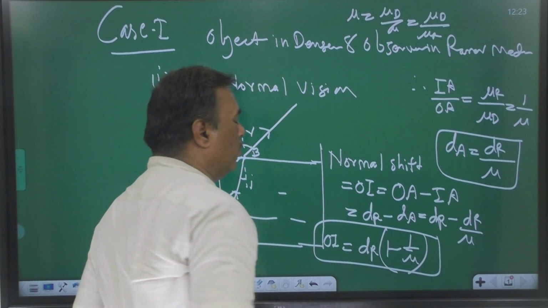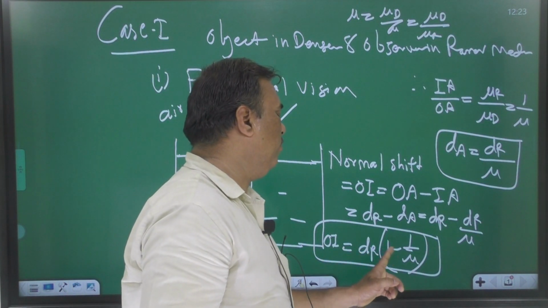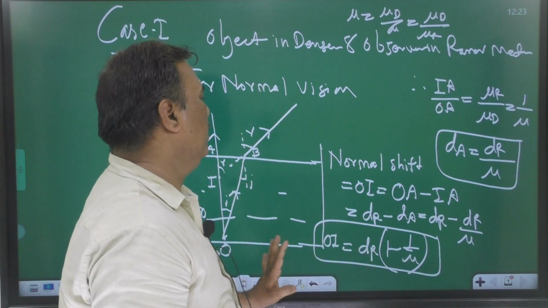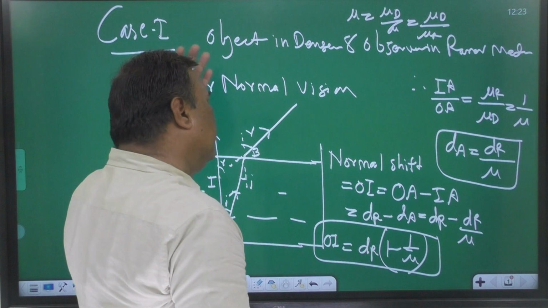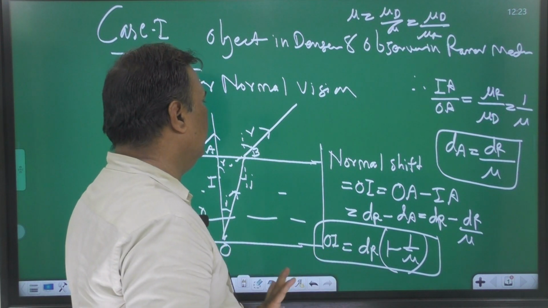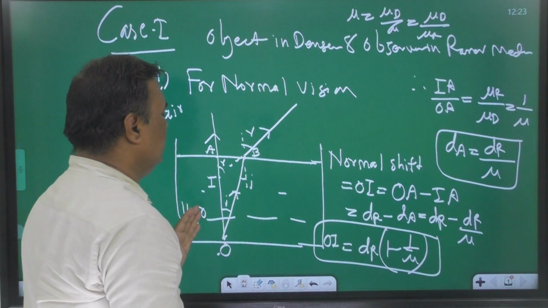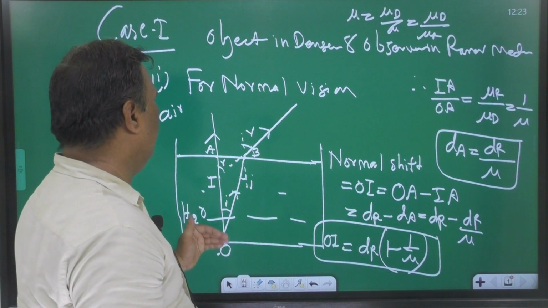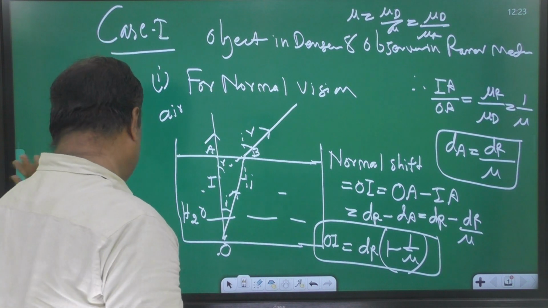This is the formula of the normal shift: real depth into bracket 1 minus 1 upon mu. This is a relation between the real depth and apparent depth. This is the formula of the normal shift, and this is the concept for light passing from an object in denser medium to an observer in rarer medium. Is it clear, everyone?